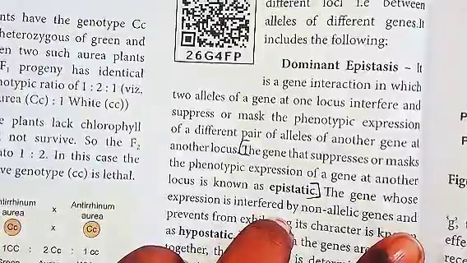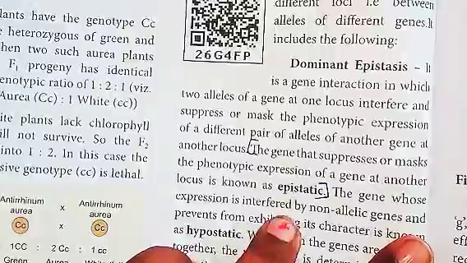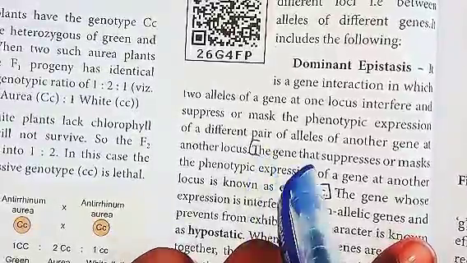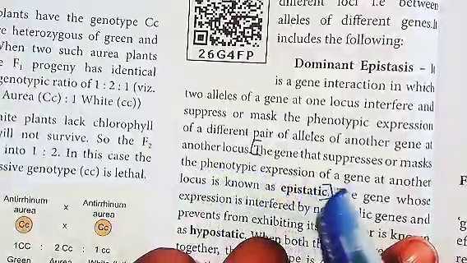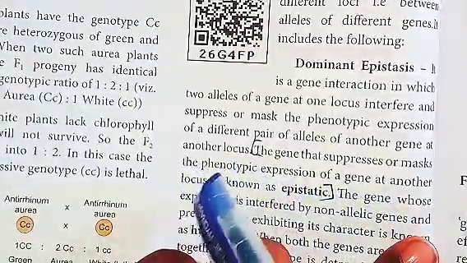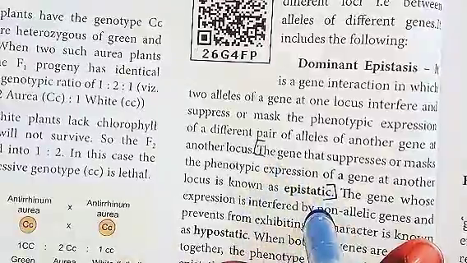Next, second question: what is epistatic? The answer starts from here. The gene that suppresses or masks the phenotypic expression of a gene at another locus is known as epistatic. So this is the answer for the second question in part C.